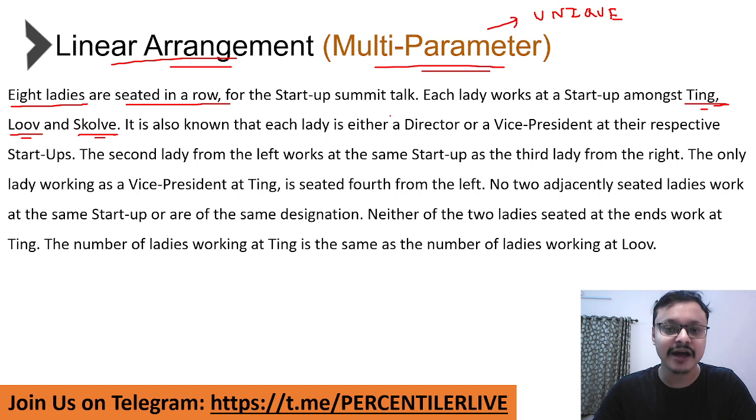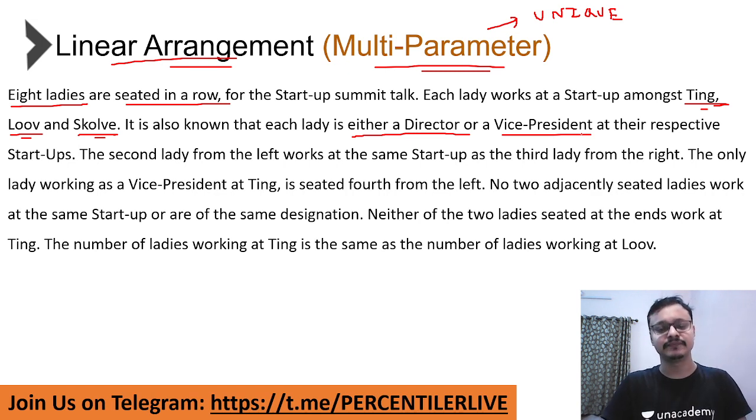Similarly, there is another factor in the set that you need to take into account, and that is the designations of the ladies. Each of the ladies is either a director or a vice president at their respective startups. So again, out of the 8 of them, there are some people who are directors, some are vice presidents. So as you can see, there is no uniqueness of parameters across the 8 ladies.